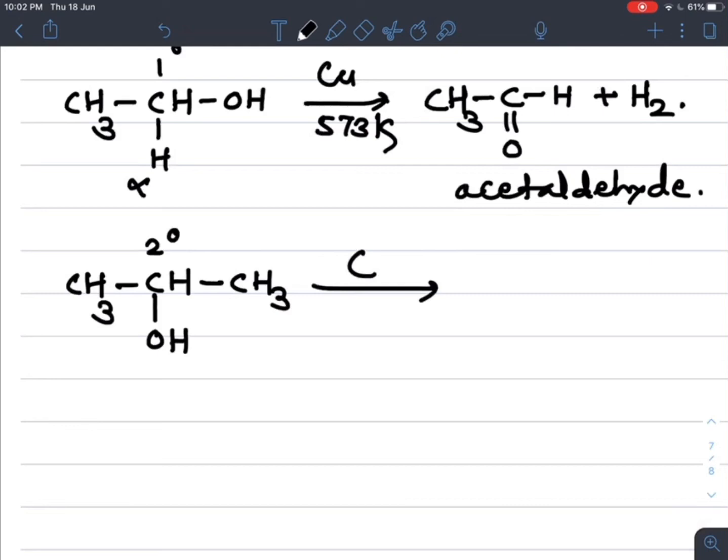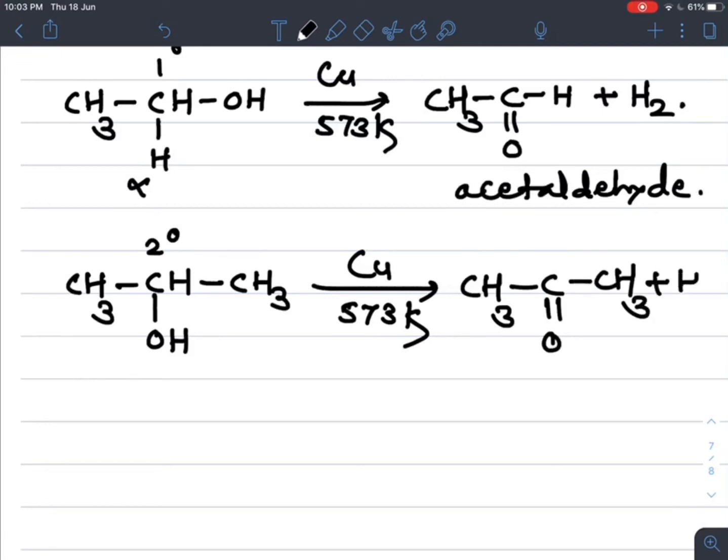When it undergoes oxidation in the presence of copper, with the vapors of this alcohol heated in a copper tube at about 573 Kelvin, what do we get? Here also H2 is removed, the alpha hydrogen from this carbon and the hydrogen from the OH bond, and we get CH3COCH3 plus H2. So here acetone is formed.